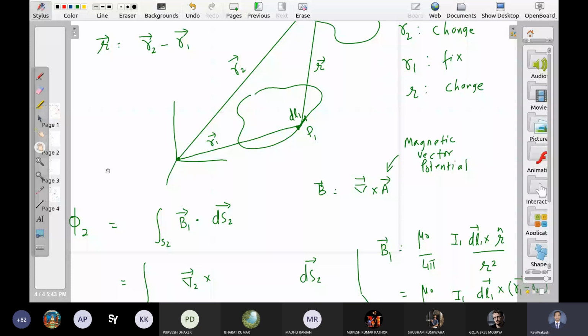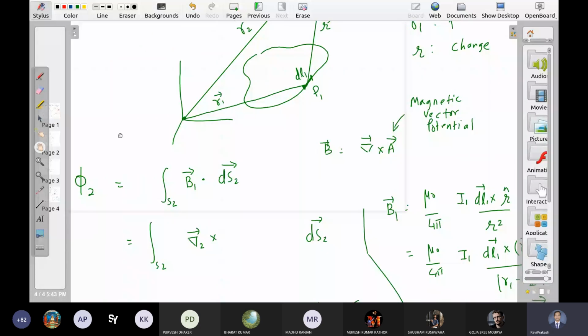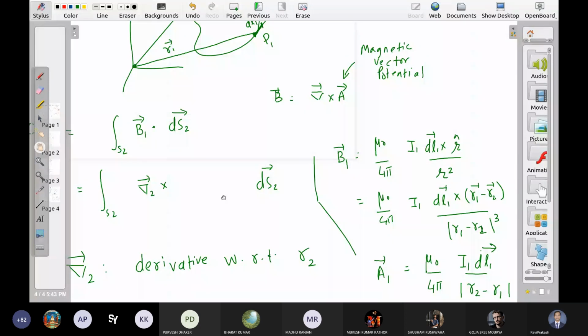And how much is that? Just now we wrote it due to this small segment, this much. This is the vector potential due to this small segment dl1.